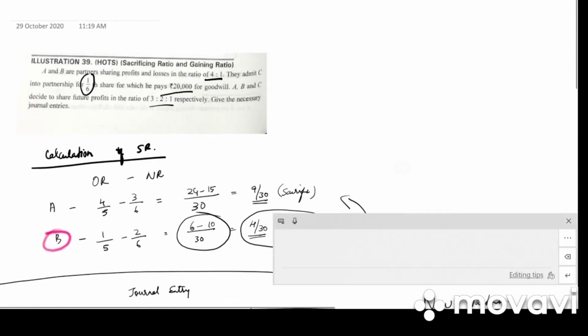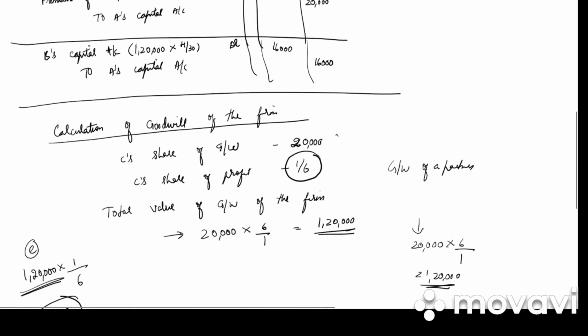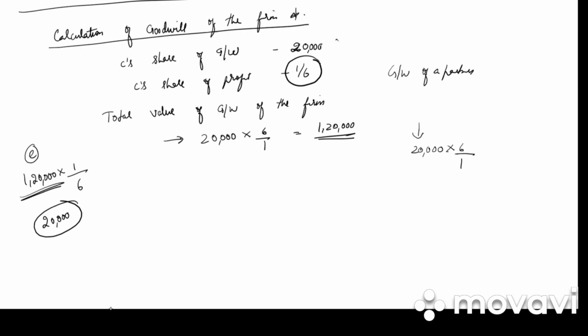So first, in your working note, you need to write calculation of sacrificing ratio and you need to write the calculation of goodwill of the firm. So clear?